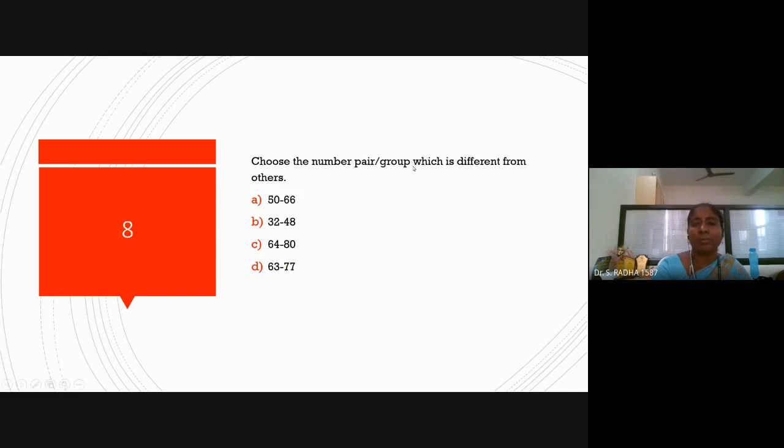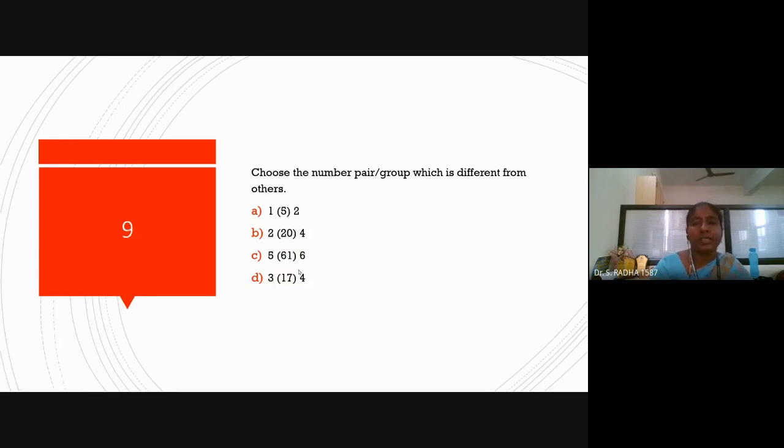Next one, choose the number pair or group which is different from others. We have to be careful. 50, 66; 32, 48; 64, 80; 63, 77. Okay. If you add 16, 50 will become 66. If you add 16, 32 will become 48. If you add 16, 64 will become 80. But by adding 16, 63 should become 79, but not 77. Option D is not following the logic.